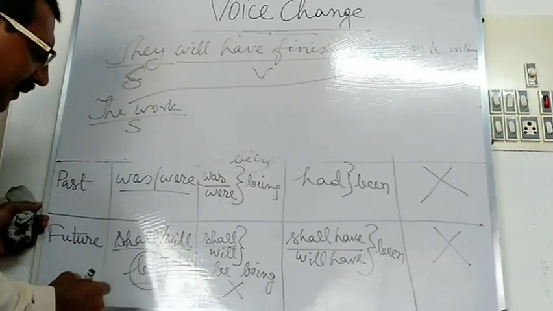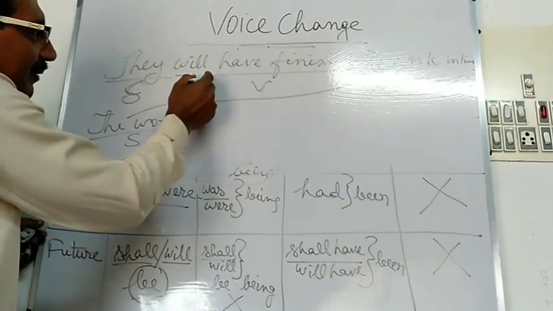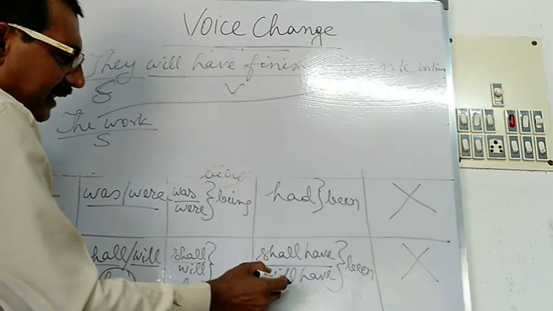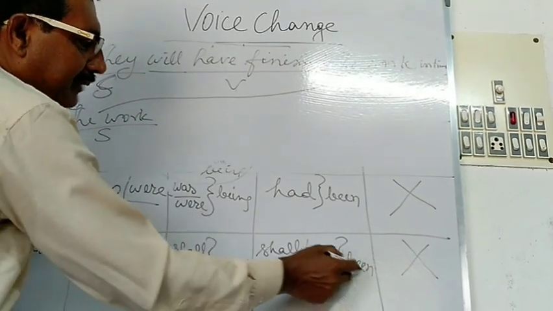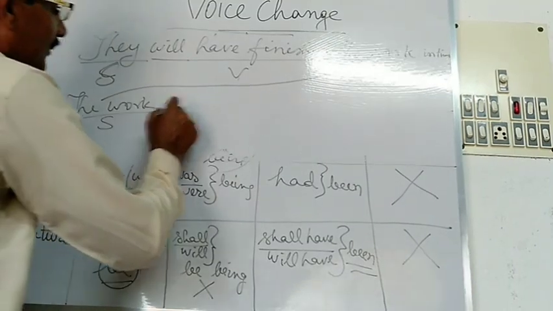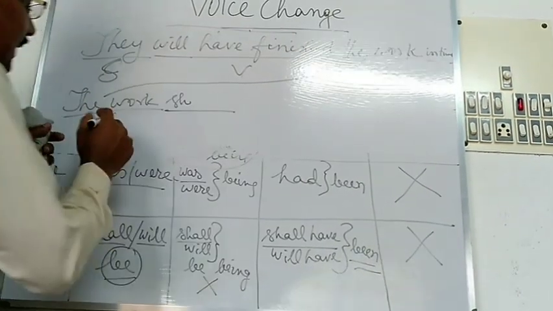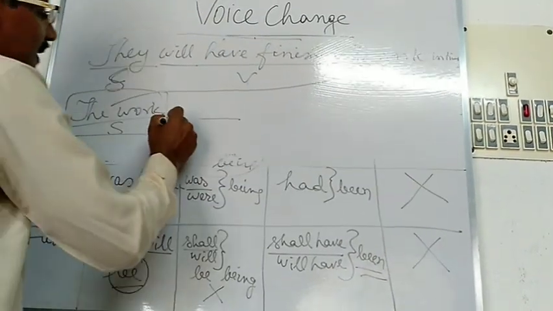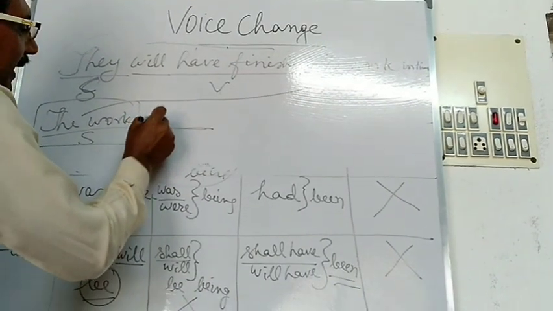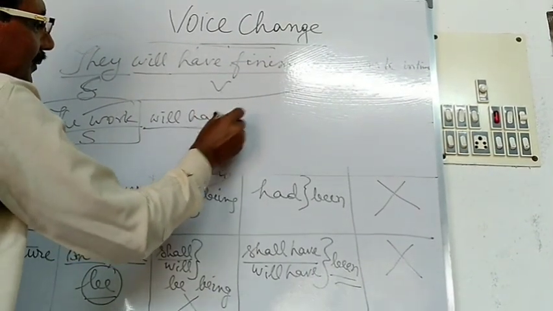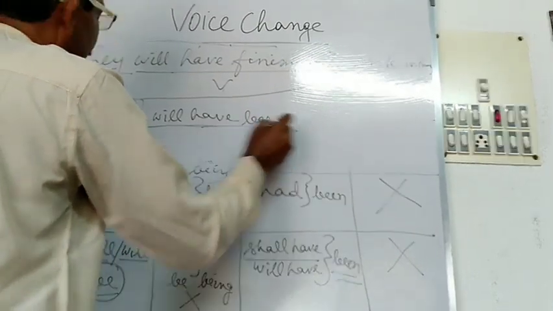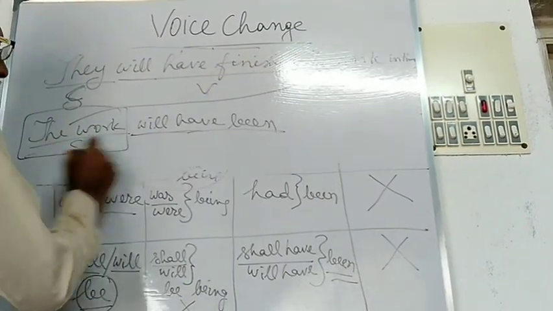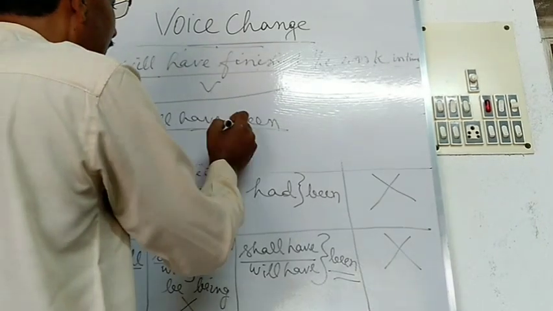This is the subject, and here you will have to identify the verb. Will have finished. This is the future perfect verb. So the verbs used in the passive voice here are shall have been or will have been. But here the work is the third person subject. So you will have to use will have, then been. The work will have been.